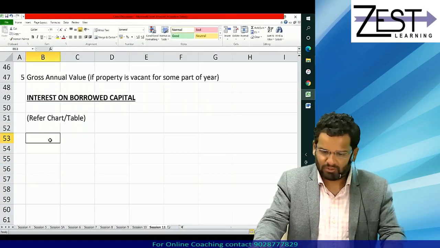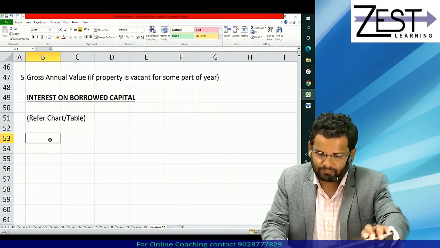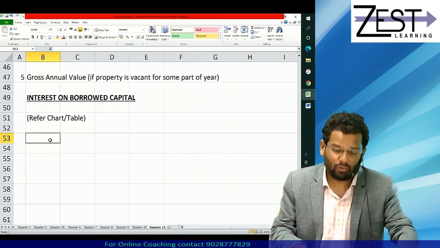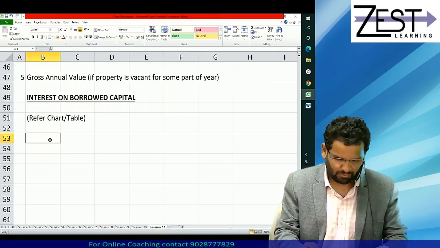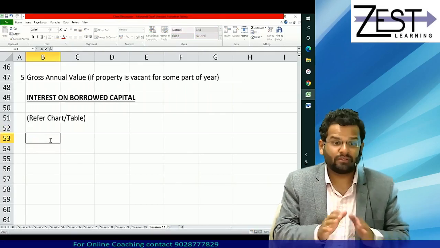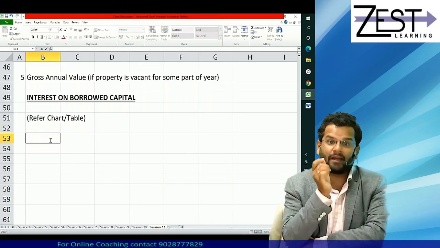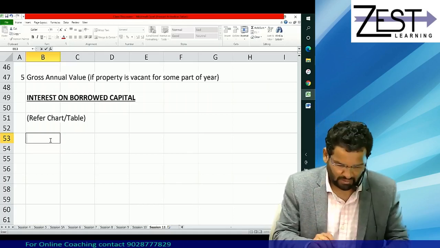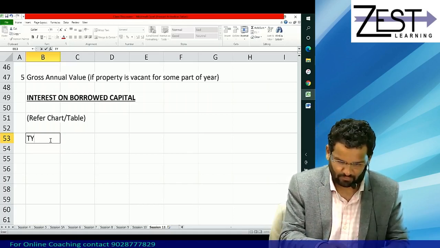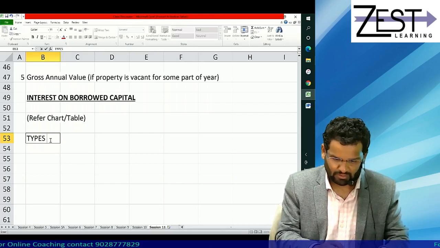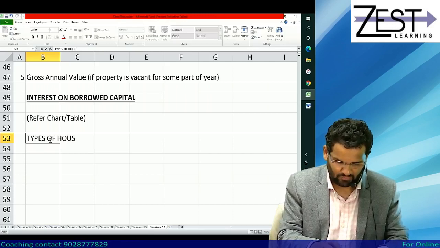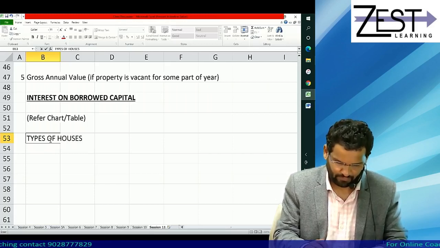Now, one more thing I would like to tell you. Okay, see if you understand it. Types of houses. I am telling you something about, because we referred to LO, DLO, self-occupied and all. So you should be acquainted with that. So types of houses, or you can say classification of houses.